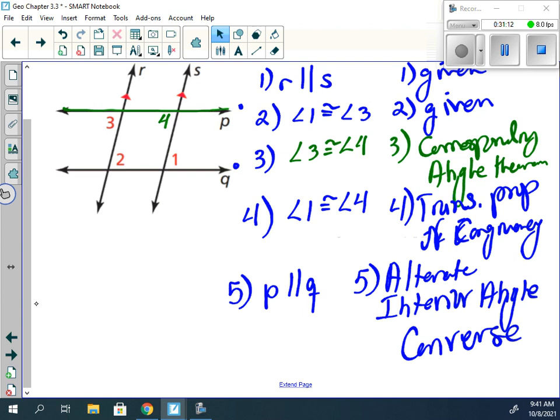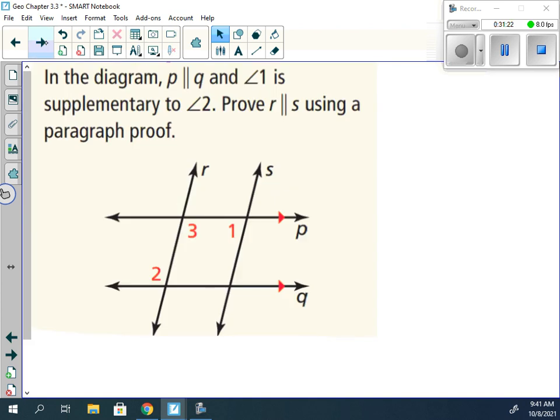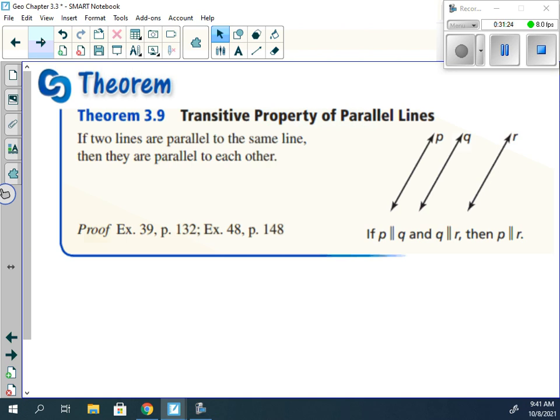And that's how we could go about proving this. Questions on this here? Okay. Yeah, I'm not going to make y'all sit through another proof.